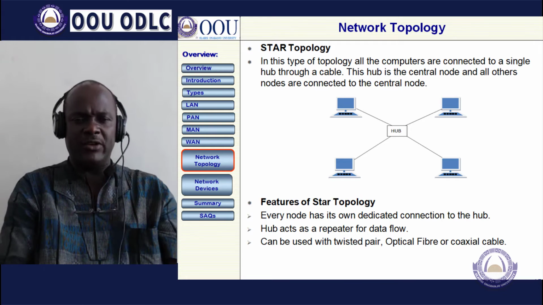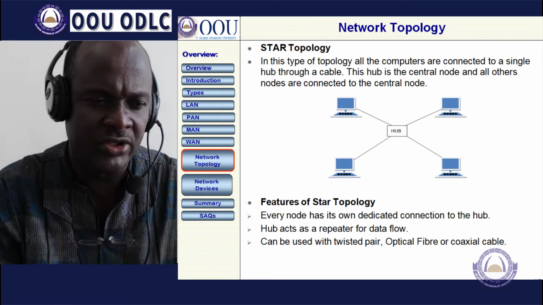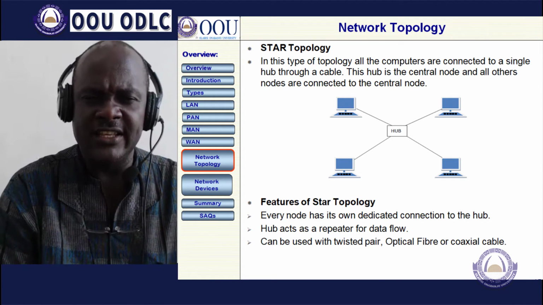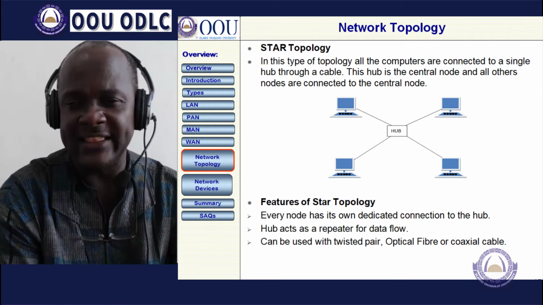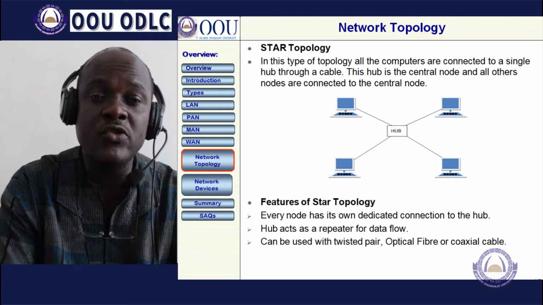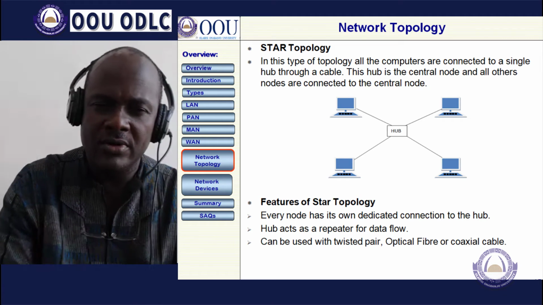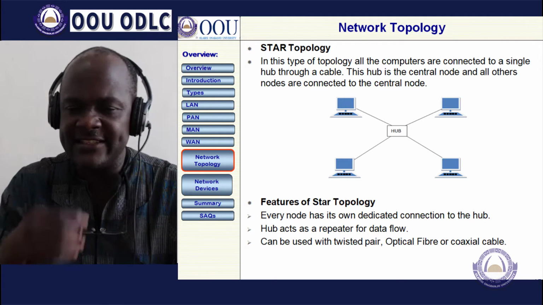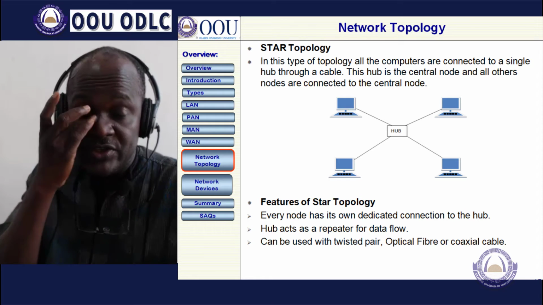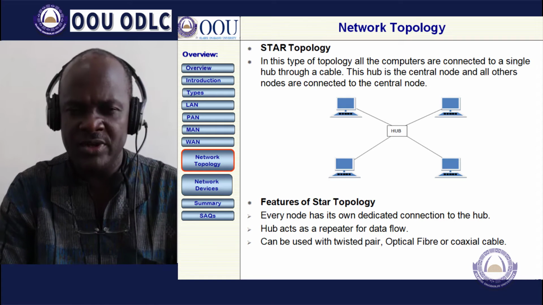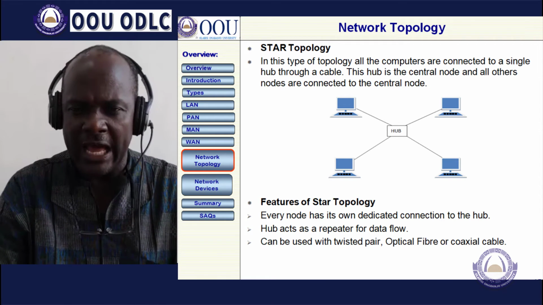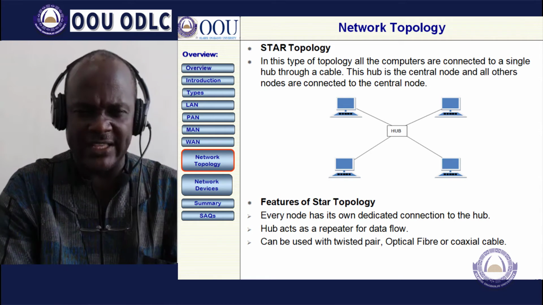The next one we are looking at is the star topology. In this type of topology, all the computers in the network are connected to a single hub through a cable, and that single hub is centrally placed. That hub is the center node, and all other nodes are connected to that center node.